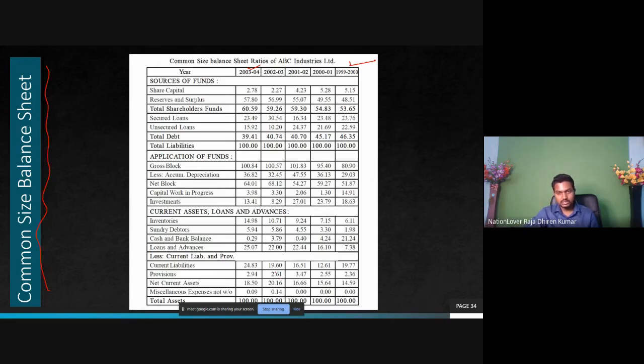How are these things taken as the basis? In the income statement, sales is taken as the base, but here in the balance sheet, the total liabilities are obviously equal to the total assets.